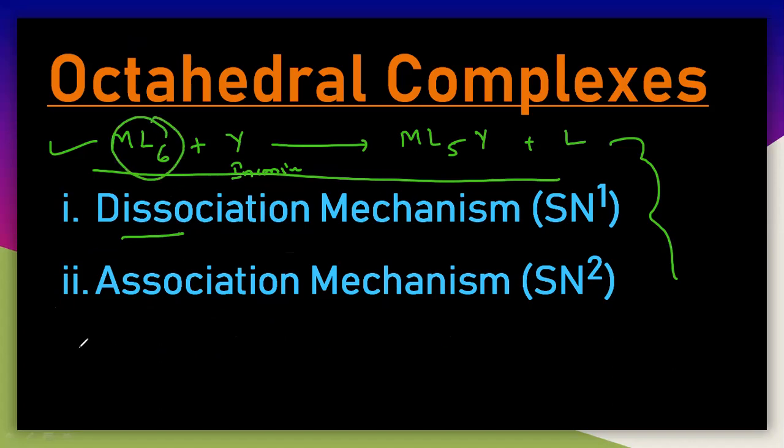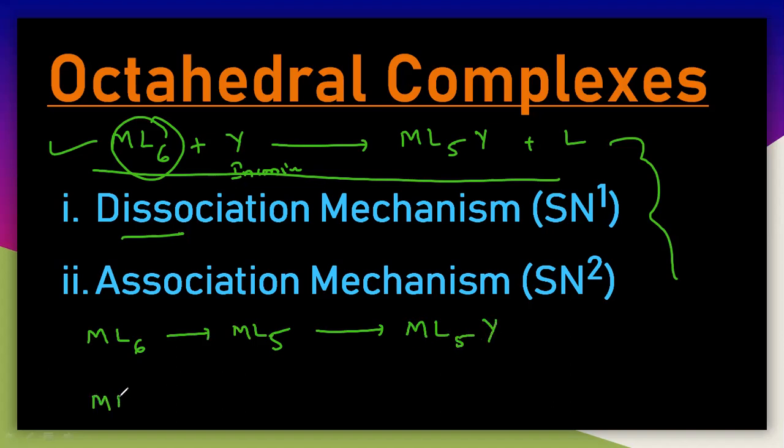I will write those two mechanisms like this. ML6, first ML5, and then it forms ML5Y.